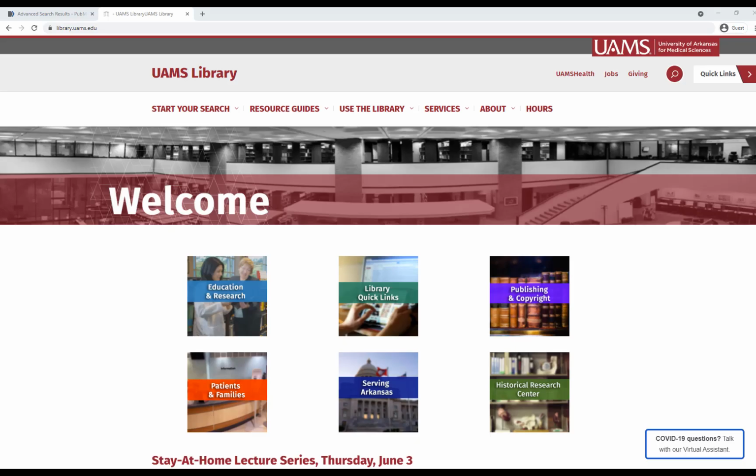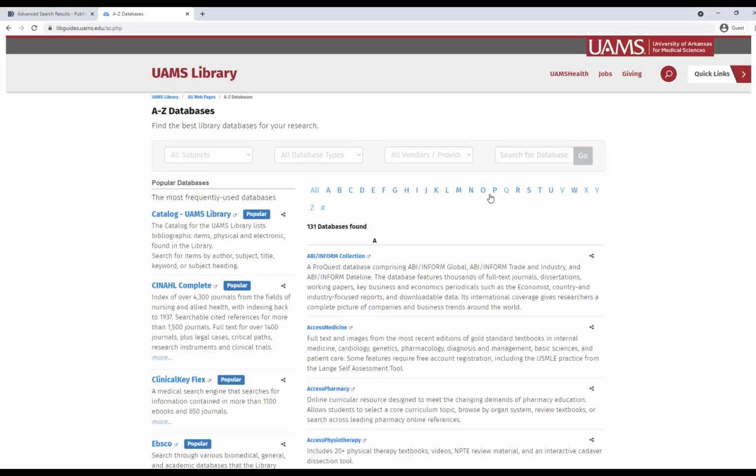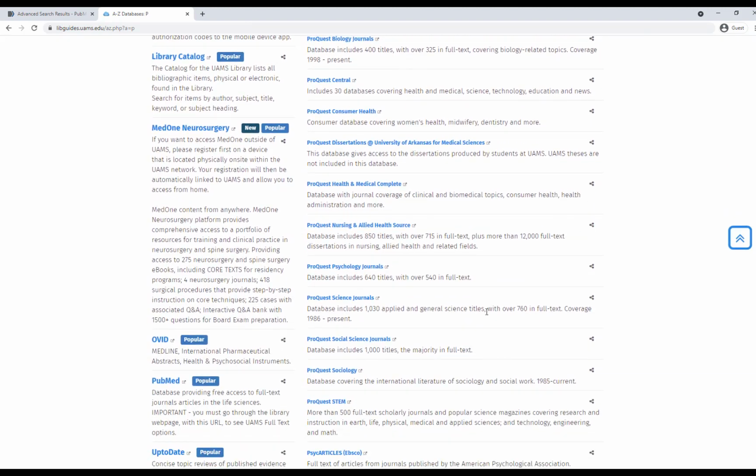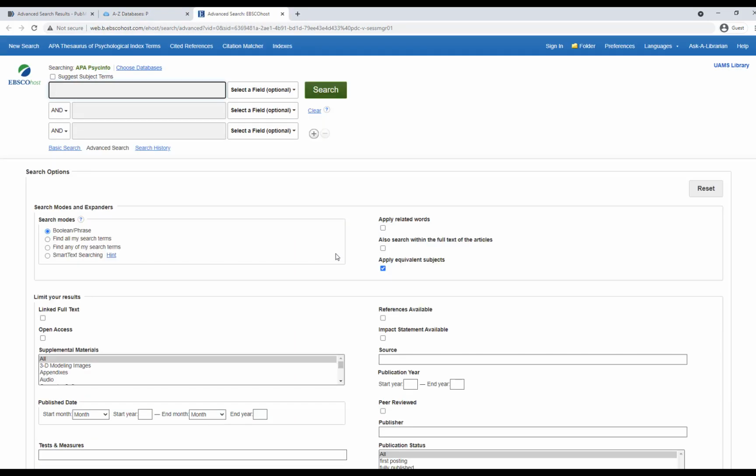We'll do PsycInfo for our next search, and we get there by going to the library's homepage again, and then under Start Your Search, I'm going to click on A to Z Digital Resources. I'll navigate to PsycInfo. Here it is, and I'll click on it. And here we are. Now I'm going to look back at the search terms that I had gathered before and then refined a bit when searching in PubMed.